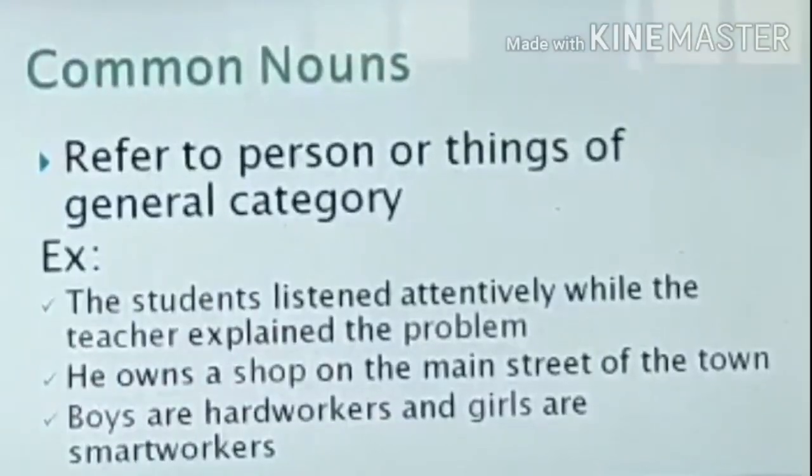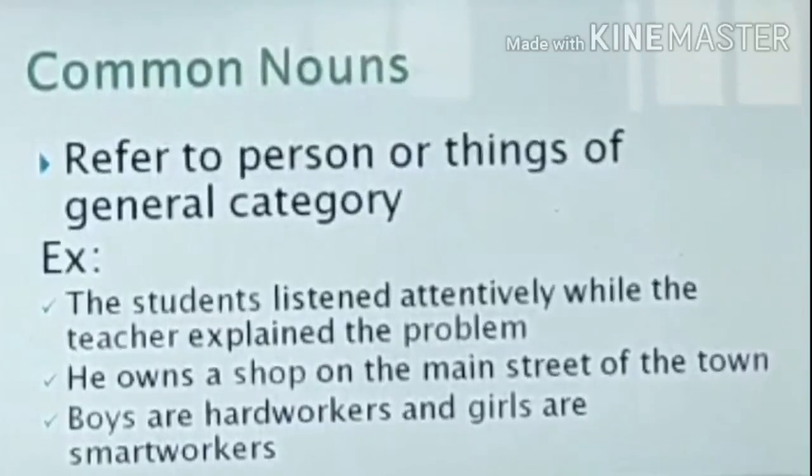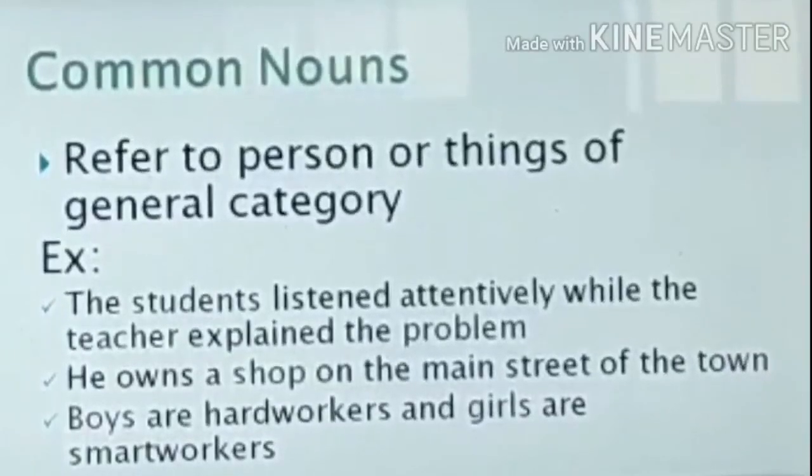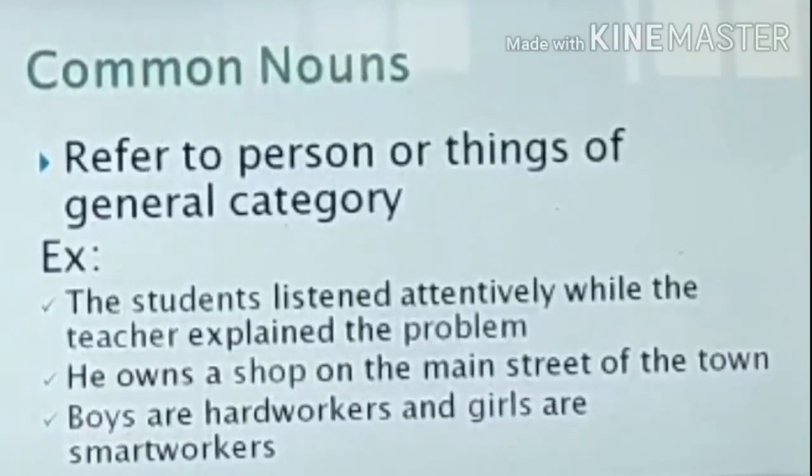Common nouns refer to persons or things of a general category. Common nouns are words used to name general items rather than specific ones. Go into your living room. What do you see? A lamp, chair, couch, TV, window, painting, pillow, candle.